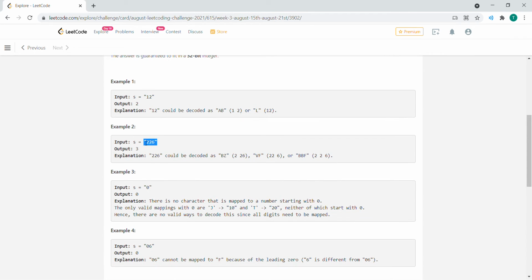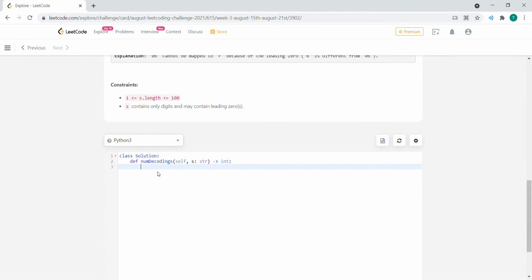So how are we going to do this? There are many ways of doing it. One of them is memoization, and there's another, dynamic programming. I'm going to go with the dynamic programming one, and here's how I'm going to explain it. We're going to build a DP array, a dynamic programming array, and it's going to store the possible number of ways to decode a string of a given length. For example, if the length of the string is 0, it's going to return 0, because that's the only option. We have the length of S, so if the length of S is 0, we're only going to return 0.